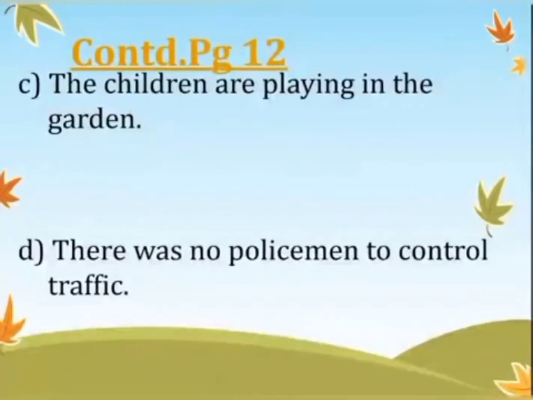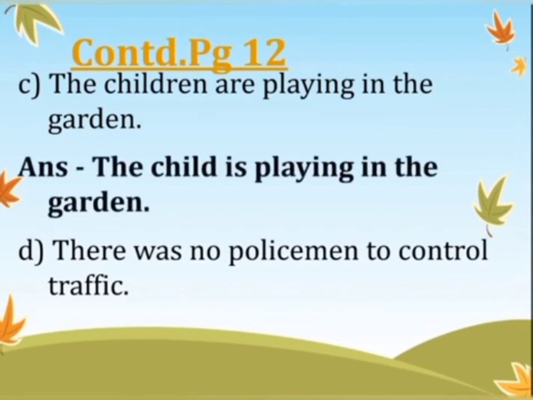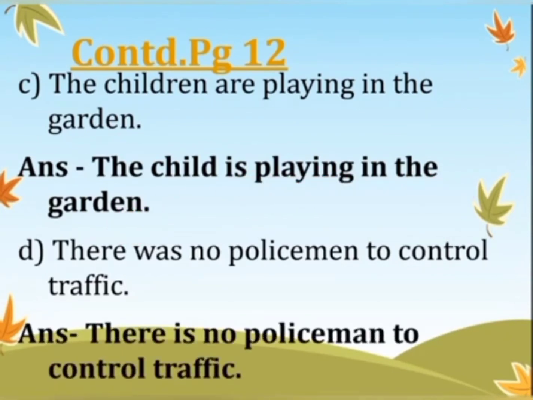Let's move ahead. C part says the children are playing in the garden. So children is plural. Let's make it singular. The child is. R has been changed into is because our subject is child now. The child is playing in the garden. D part. There was no policeman to control the traffic. So that means there was no policeman to control traffic.